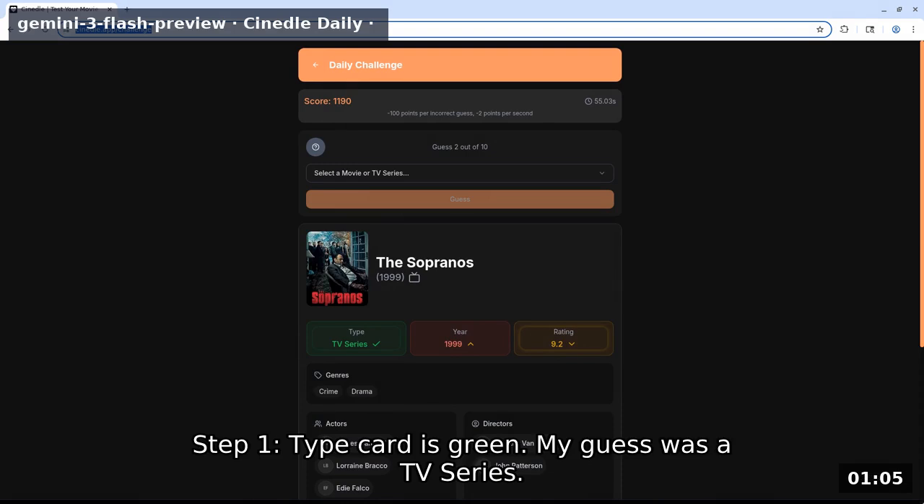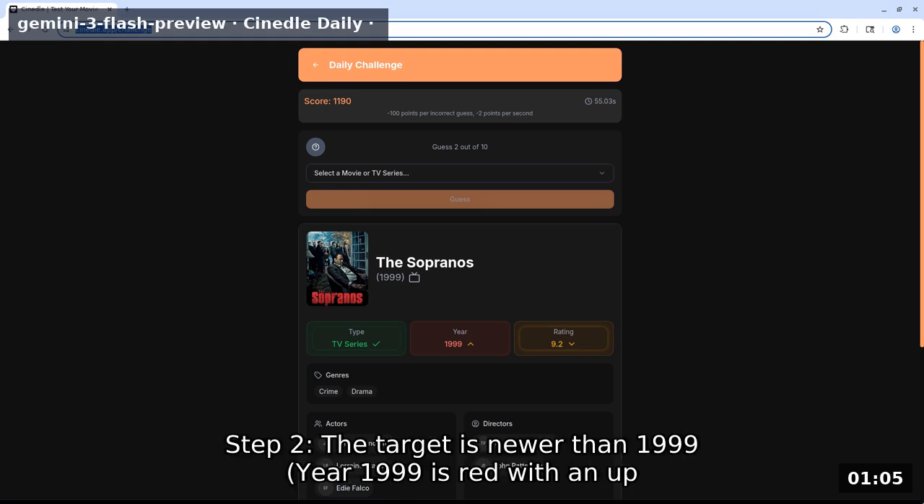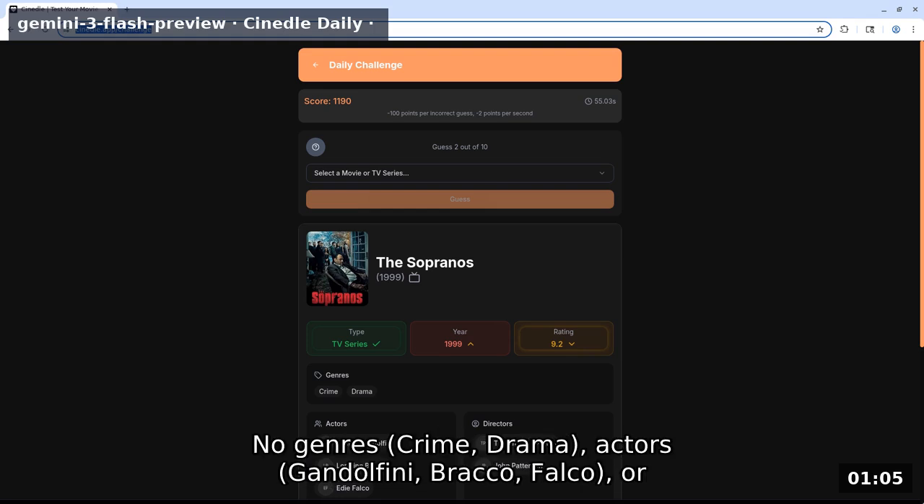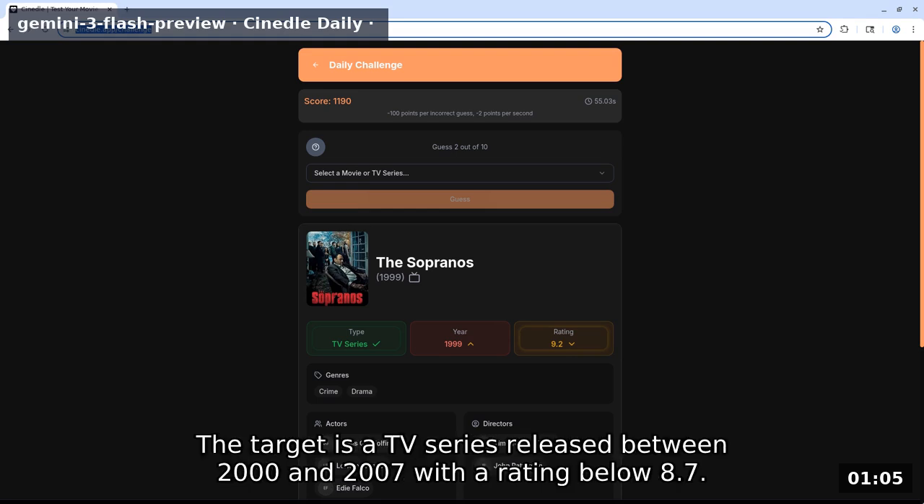Step 1. Type card is green. My guess was a TV series. Therefore, target medium equals TV series. Step 2. The target is newer than 1999. Year 1999 is red with an up arrow and has a lower MDB rating than 9.2. Rating 9.2 is red with a down arrow. No genres (crime, drama), actors (Gandolfini, Bracco, Falco), or directors (Van Patten, Patterson) overlapped. The target is a TV series released between 2000 and 2007 with a rating below 8.7.